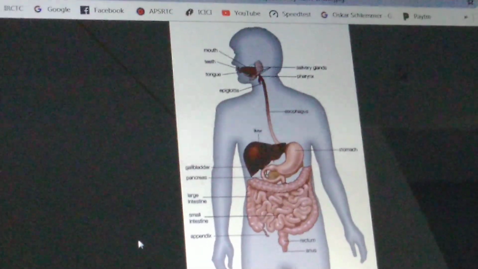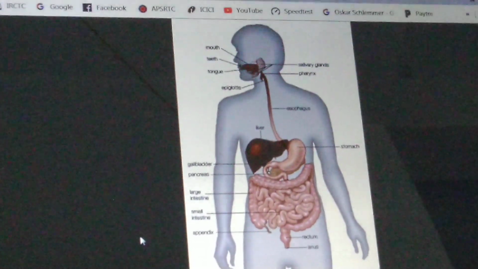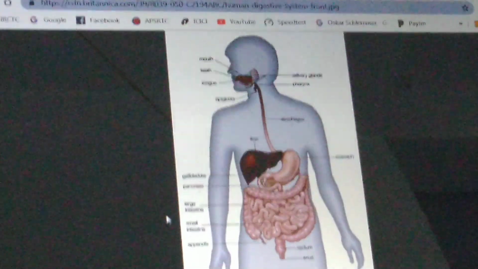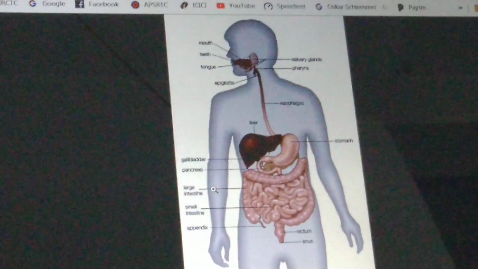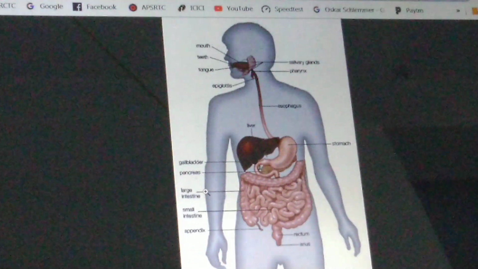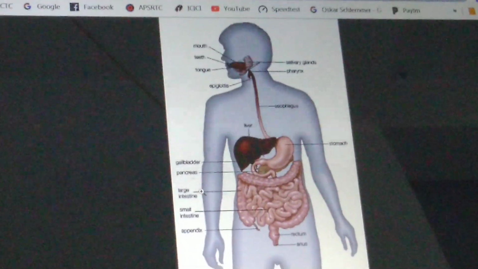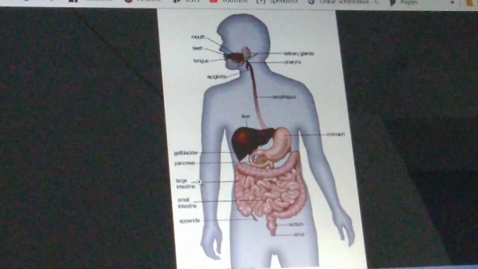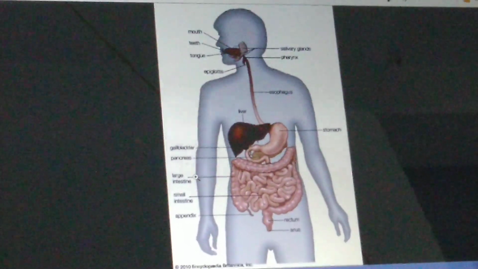Good morning, everyone. Today we are going to learn about nutrition in case of human beings. So already we have learned nutrition in case of amoeba, paramecium and cuscuta. Now we are going to learn human digestive system, which is a best example of holozoic nutrition.